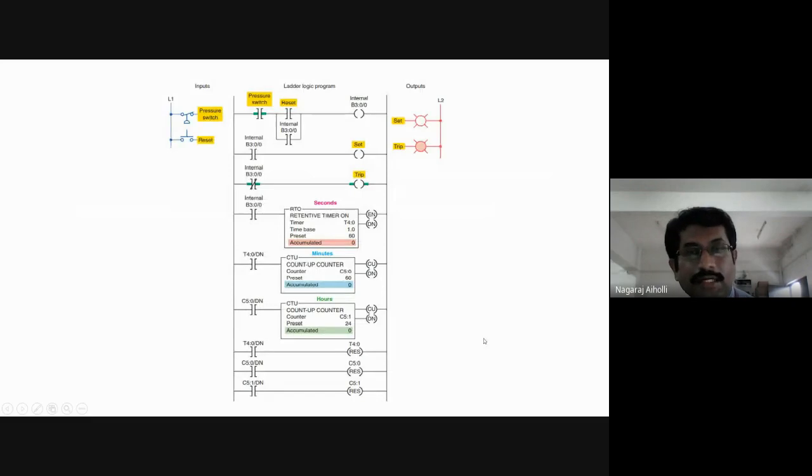Any problem in this ladder logic program, students? Is it understood here? Any difficulty in this program?